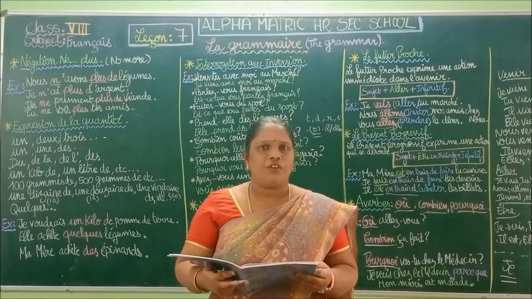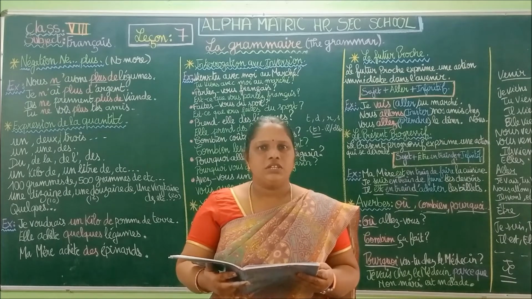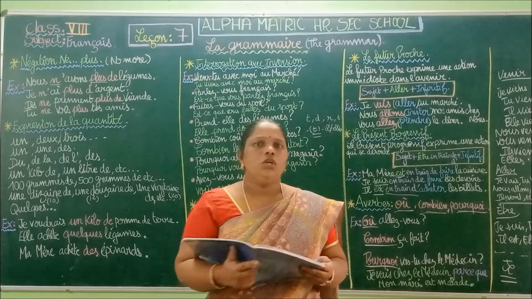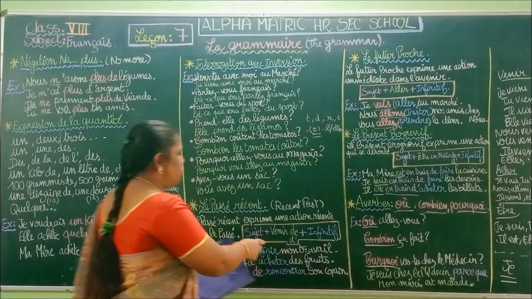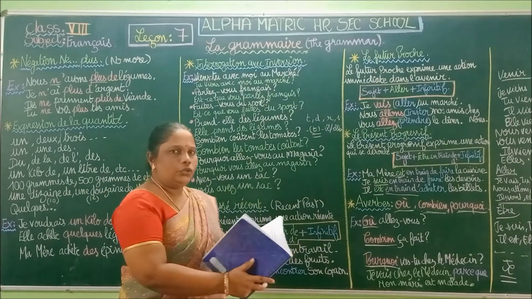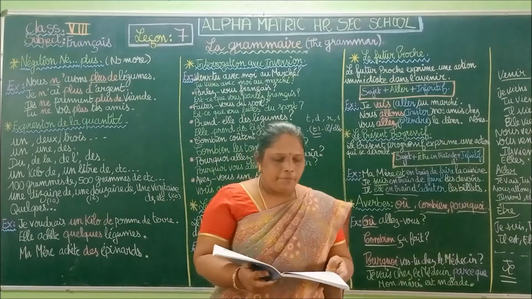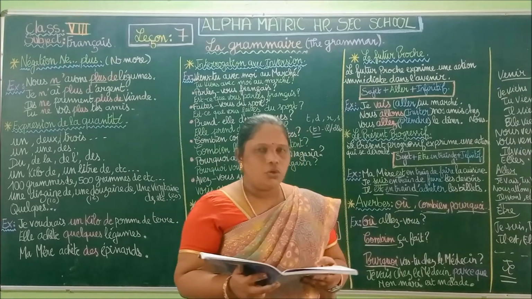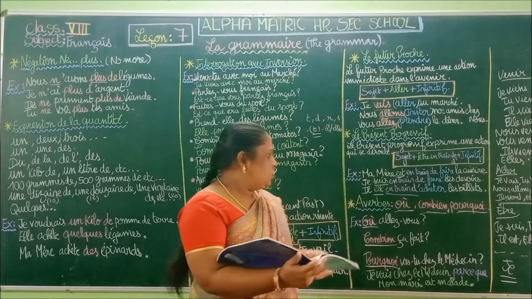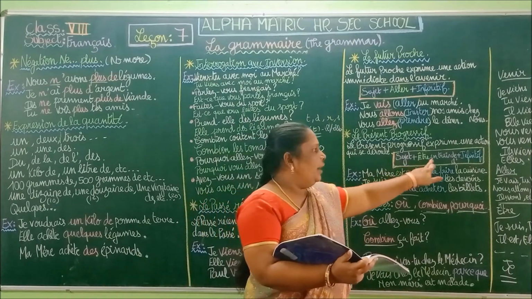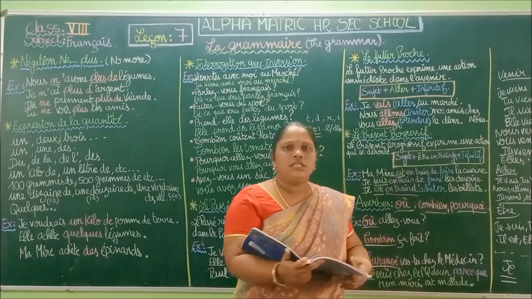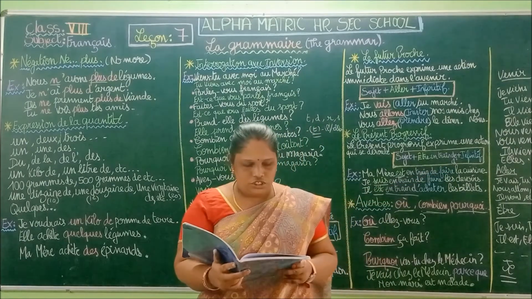Okay, how to frame the recent past sentence and what to insert into the sentence using the formation. Next, 12th one, using the présent progressif. So what is your présent progressif? Être en train de. We are going to insert this in the sentence using the formation.